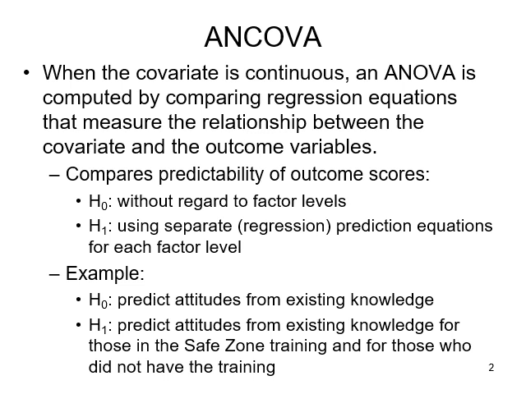Our null hypothesis is basically that there is no real effect, and our alternative hypothesis is that using separate regression prediction equations for each factor level is better. In other words, the covariate does have some impact. So our null hypothesis is that our covariate predicts attitudes from existing knowledge, and our alternative hypothesis is that it predicts attitudes from existing knowledge for those in safe zone training and for those who do not have the training. In other words, our null hypothesis is that we're expecting a relationship, but our alternative hypothesis is that the relationship is going to make the hypothesized relationship between our actual IV and our DV stronger or more noticeable.